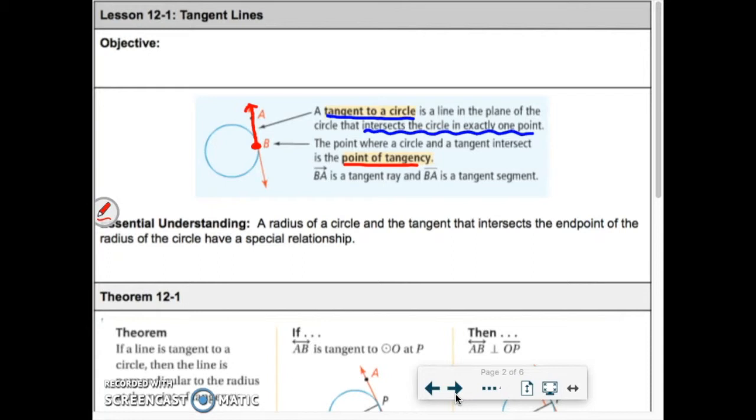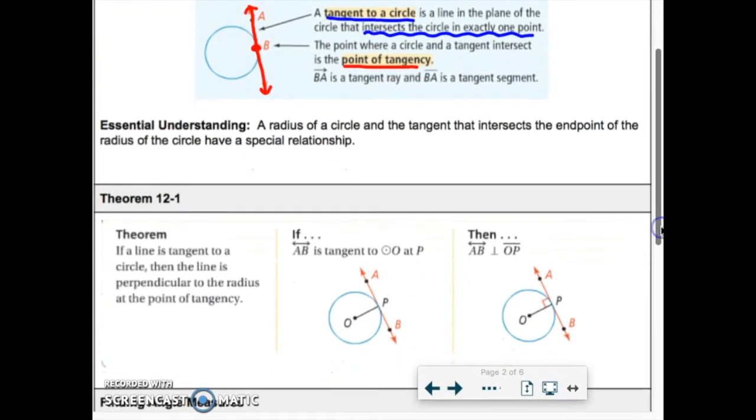As soon as I'm a little bit lower than B, I'm not on the circle anymore. And then forever and ever, I'm going to get further and further away from that circle. So tangent is only going to hit once. It's going to go through, just barely touch the circle in one spot, and then move on. So the essential understanding of the radius of a circle and the tangent that intersects the endpoint of that radius, the point of tangency, is that they have a special relationship.